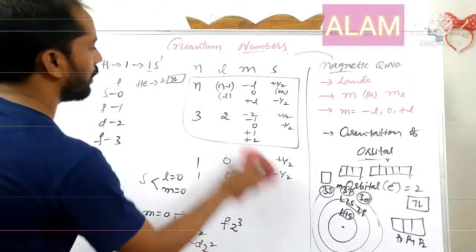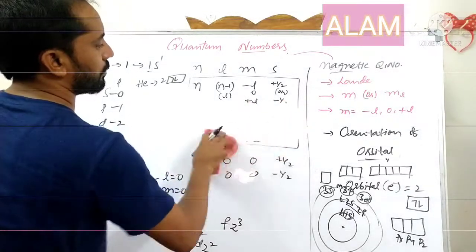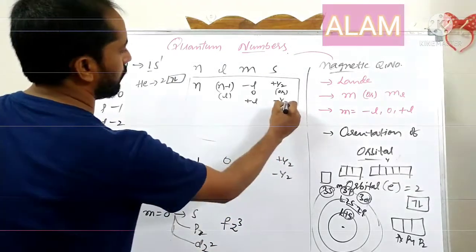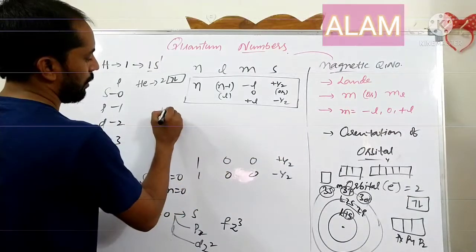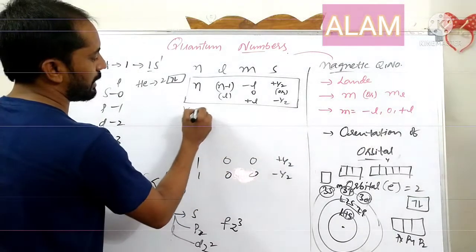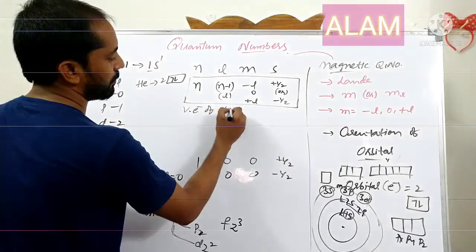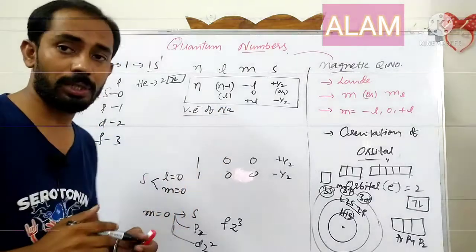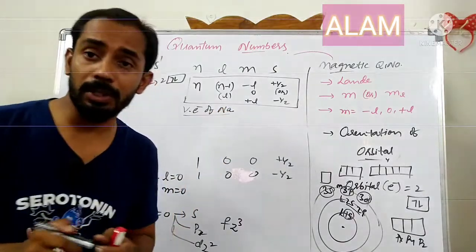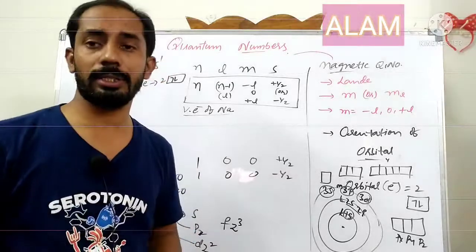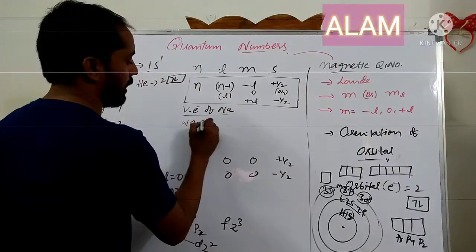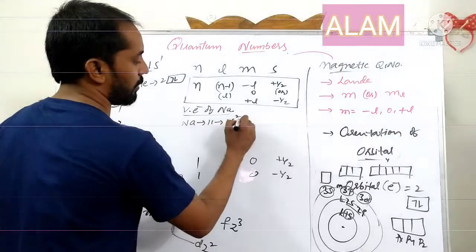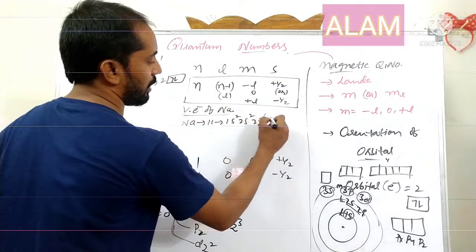Now take sodium: write the quantum numbers for the valence electron of sodium. First you should know the atomic number of sodium, its electronic configuration and its valence electron. Atomic number is 11, and electronic configuration is 1s2 2s2 2p6 3s1.